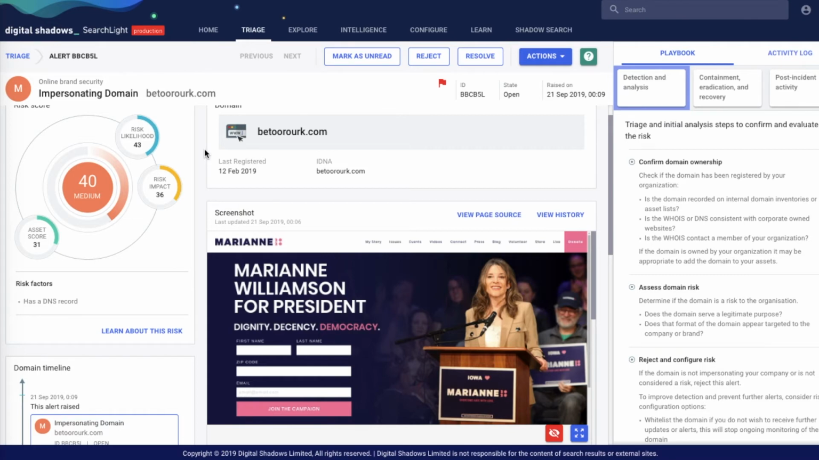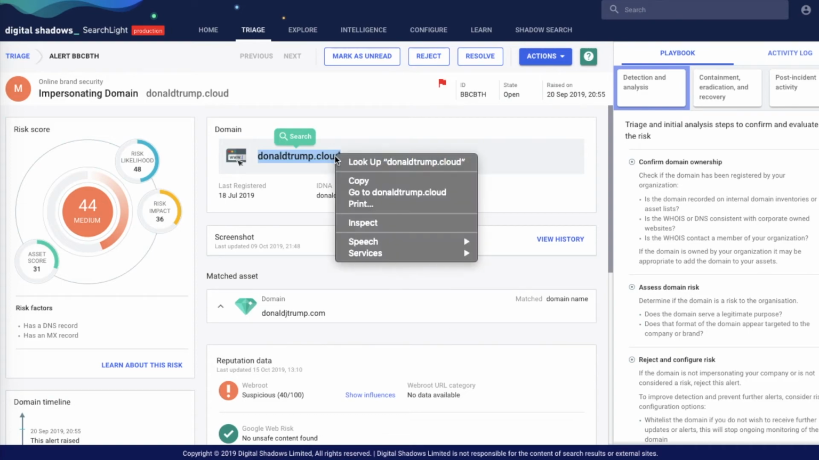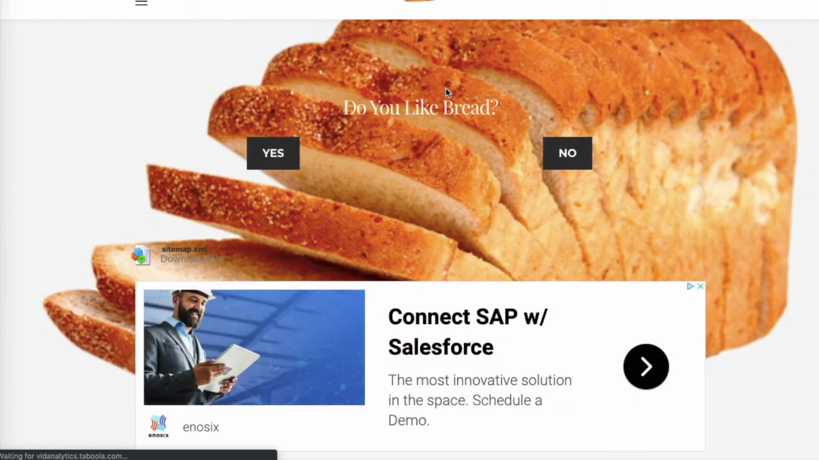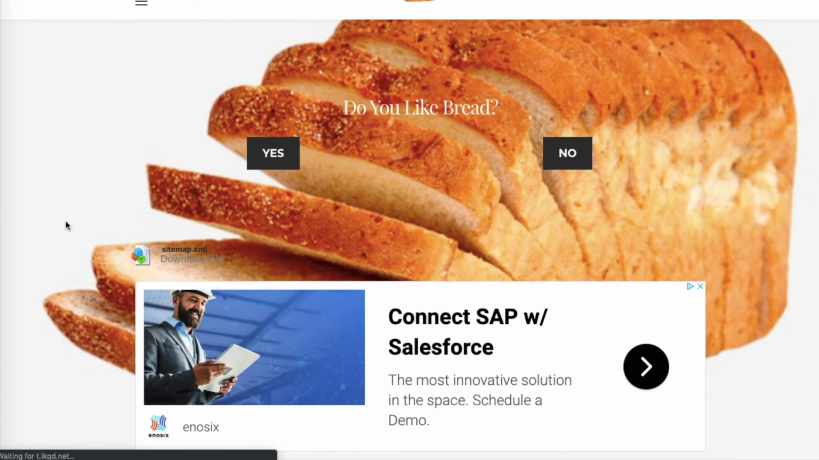One of the kind of weirder ones that we've seen was for donaldtrump.cloud, and I think you'll actually have to go visit that one to get the full experience of what that is. But this one is asking you if you like bread or not, which, I mean, yeah, sure. I mean, I love bread. It's fine. But it's just kind of like a weird website that could be literally anything, but it's redirecting to this. It's hosting a lot of clickbaity ads like this, and really just sitting on that domain for the purpose of trying to drive traffic to it.